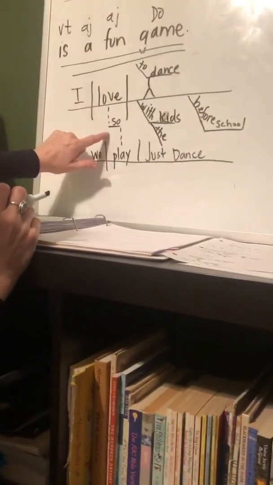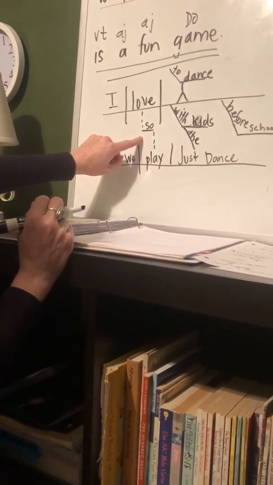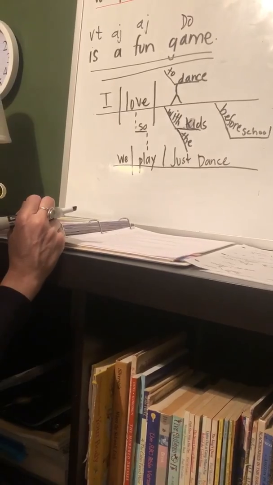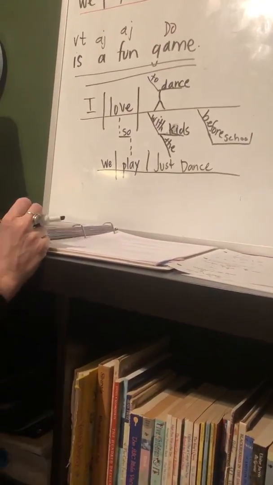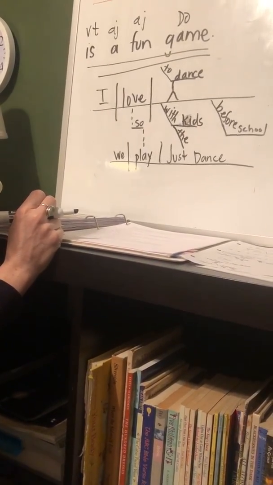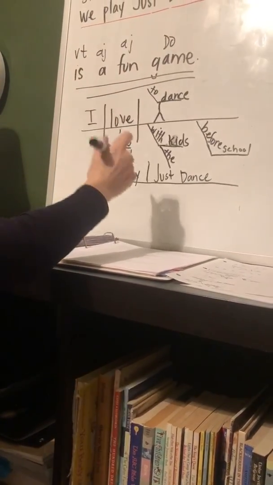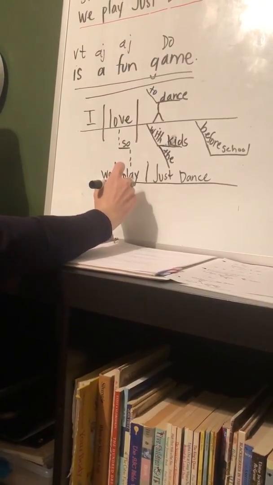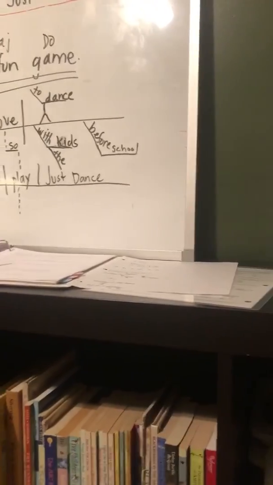Two independent clauses joined together by a coordinating conjunction. So then we have our dependent clause, excuse me. So this, since it is a fun game, so we're going to connect this here under play.